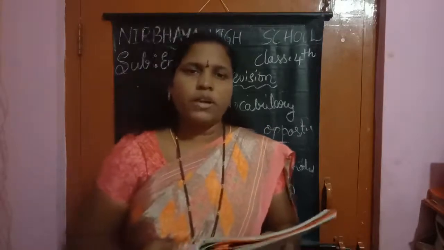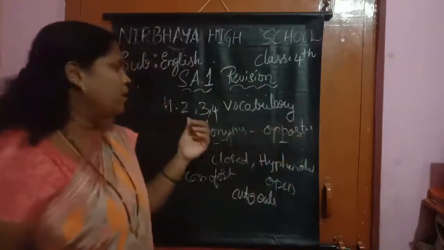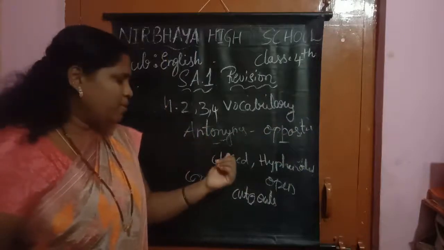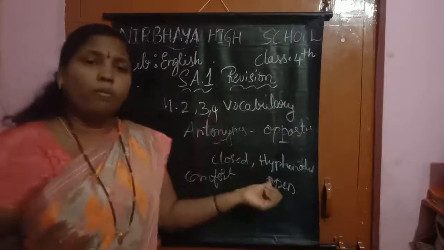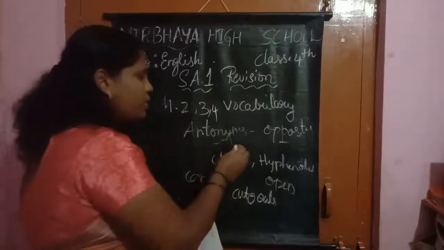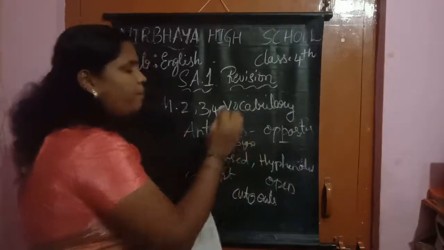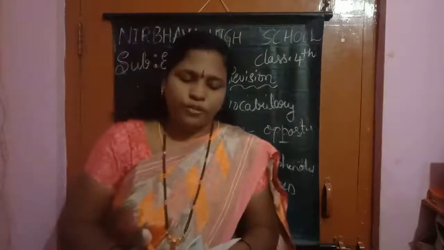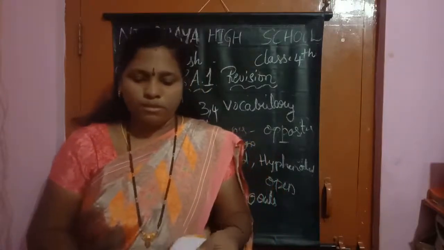Okay, children. Understood, everyone? But this is what we have done. Module 2, antonyms we have done. Module 3, compound words. Module 4, synonyms. Module 4, what we have done, children? Synonyms. Okay. Now coming to module 5. Open your module 5, children.